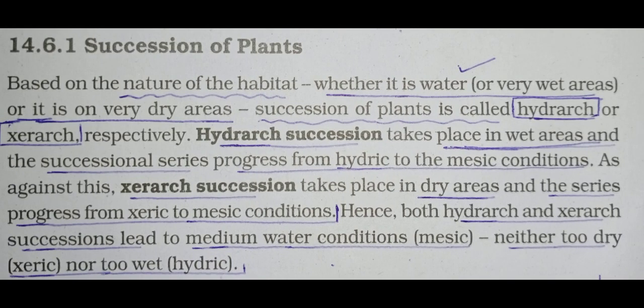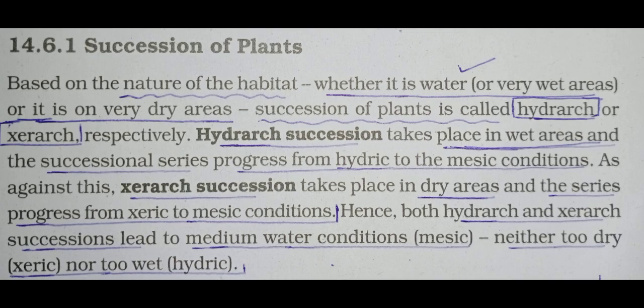Now see the first paragraph of your textbook. Based on the nature of habitat, whether it is water or very wet area or very dry area, succession of plants is called hydrarch or xerarch respectively. Hydrarch succession takes place in wet areas and the successional series progresses from hydric to the mesic condition.